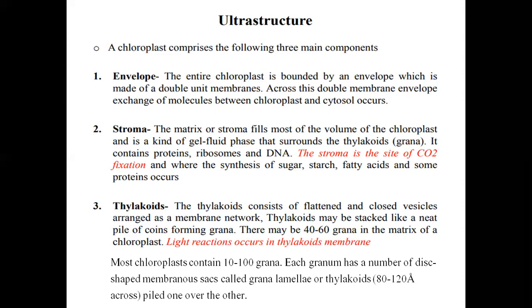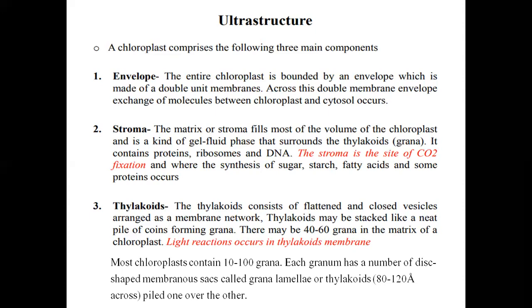and some proteins occurs. Then the thylakoid membrane or thylakoid is the third important structure which is present inside the chloroplast. The thylakoid consists of flattened and closed vesicles arranged as a membrane network. So the thylakoids may be stacked like neat piles of coins forming a grana. There may be 40 to 60 grana in the matrix of a chloroplast. So the light reaction occurs in the thylakoid membrane.